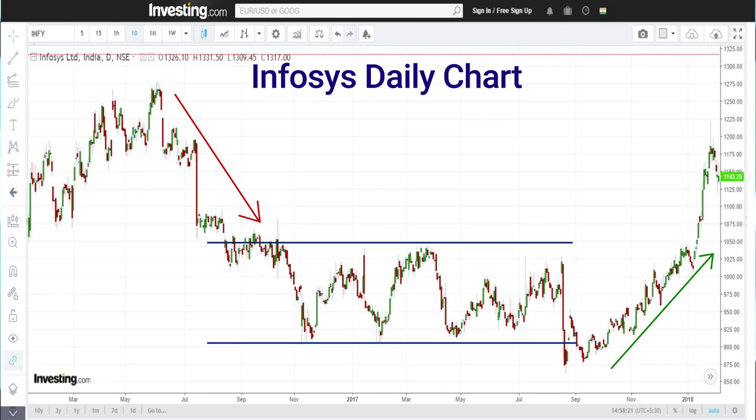So in the same chart of Infosys, which is a daily chart, you see the example of this downtrend, consolidation phase, and the uptrend. So that is it for this video.